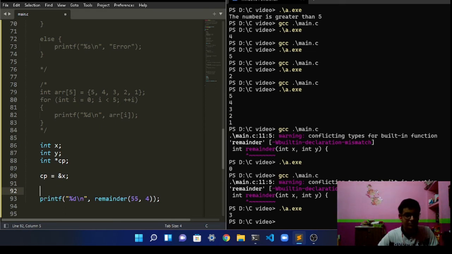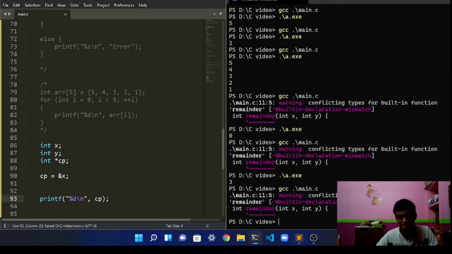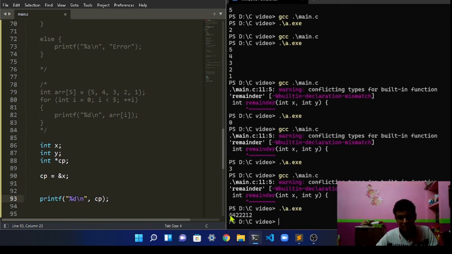First we're going to look at pointers, then the last thing, which is taking a user's input. So now if we print the cp, as you can see 64, this is actually the memory location of x over here.